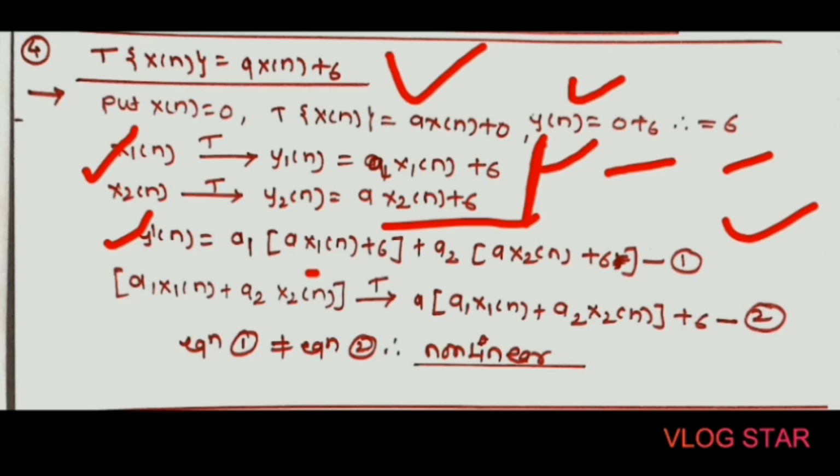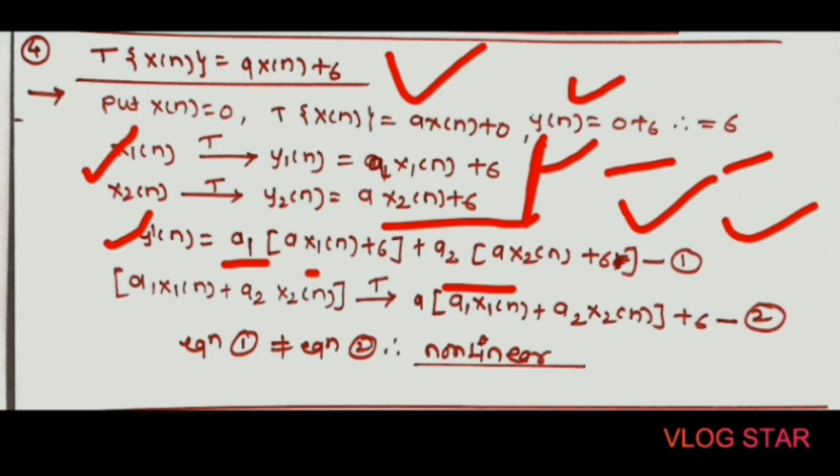Note that the given equation contains the coefficient a and 6. So to check the linearity, we will add the outputs as follows. Here a1 and a2 are arbitrary constants and they are used to check the linearity. That means the value of a1 and a2 is equal to 1.